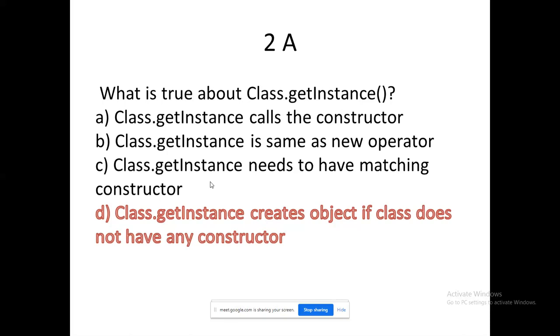So the only option is that the default constructor could be invoked by this method, Class.getInstance. In some places, default constructors could not be invoked. I'll tell you why: even if you have not written a constructor, a constructor will be available in your program whenever you create the object. That is the basic truth.